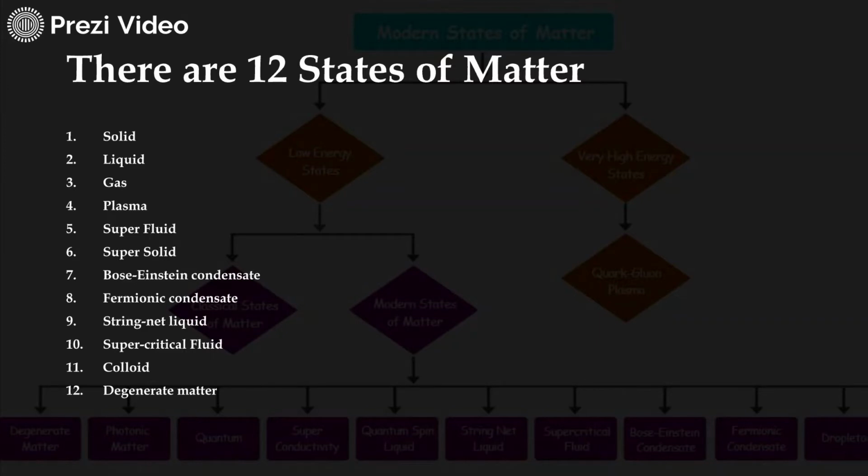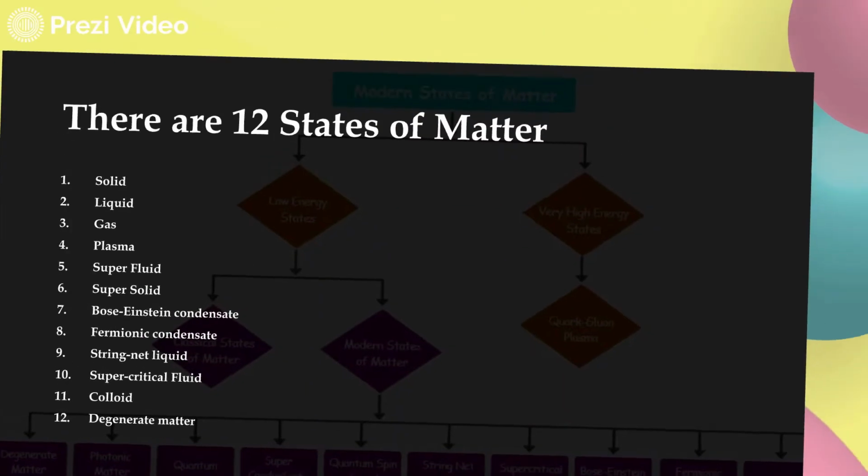But nowadays, intermediate states, for example between solid and liquid, between liquid and gas, or between solid and gas, can be further classified. They have been classified into different categories such as plasma, superfluid, supersolid, Bose-Einstein condensate, Fermionic condensate, string-net liquid, supercritical fluid, colloid, and degenerate matter. These are the intermediate states.